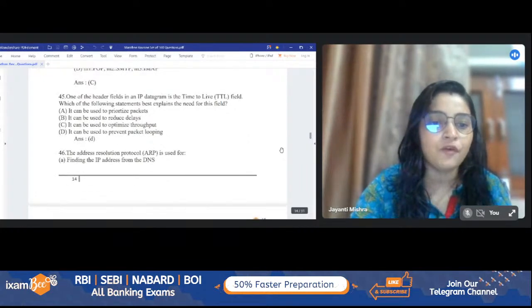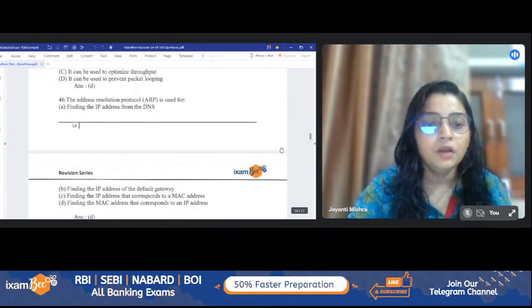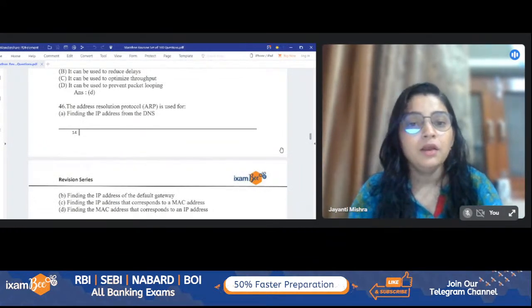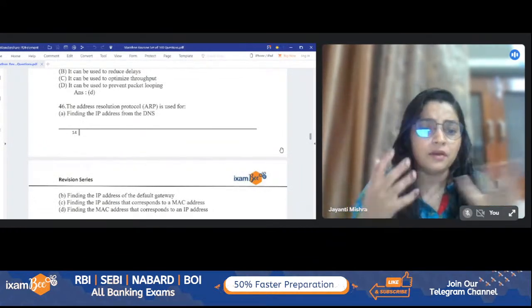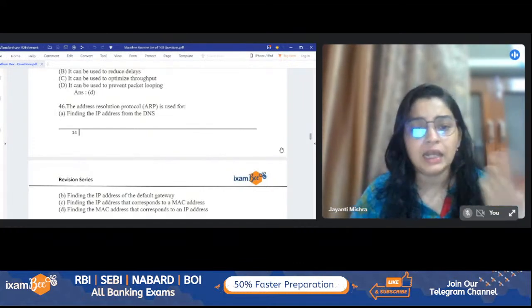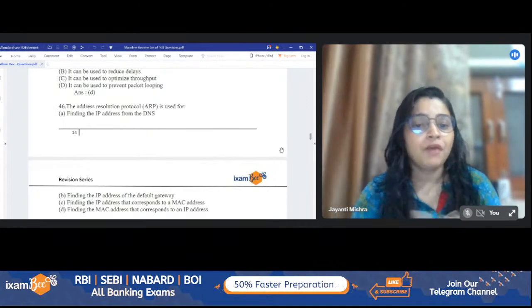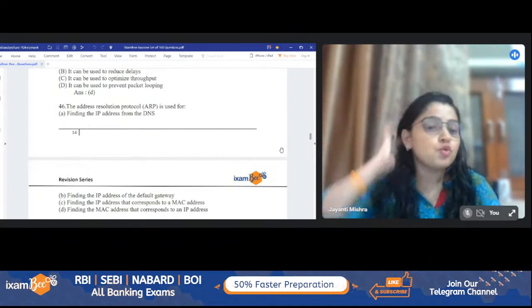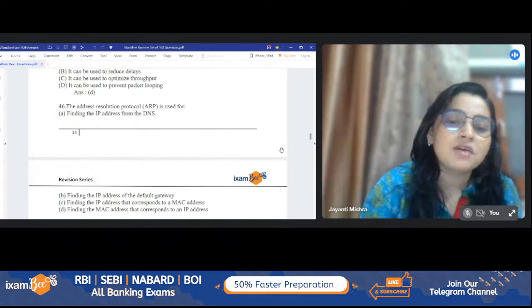Let's go to the 46th question. Here the 46th question is saying the Address Resolution Protocol, ARP, is used for which thing? Finding the IP from DNS, finding the IP from a default gateway, finding the IP from the corresponding MAC, or finding the MAC that corresponds to an IP. So please tell me your answer, which will be the correct one.